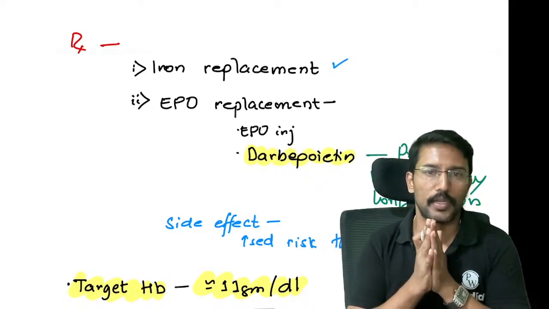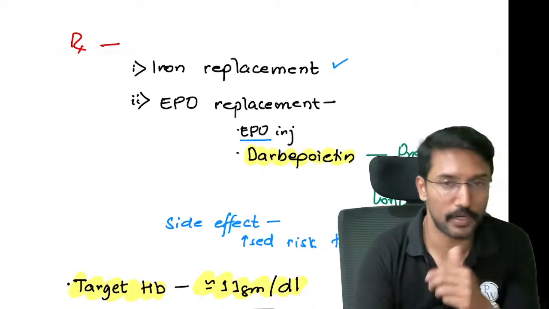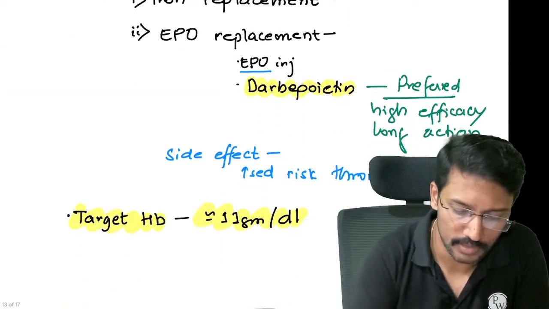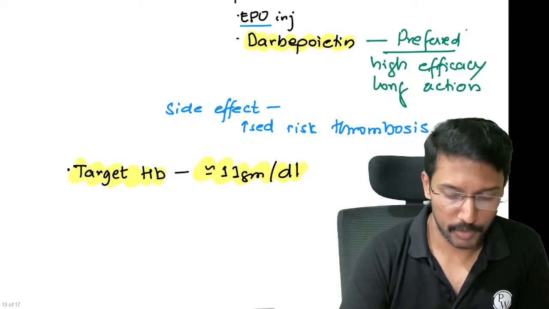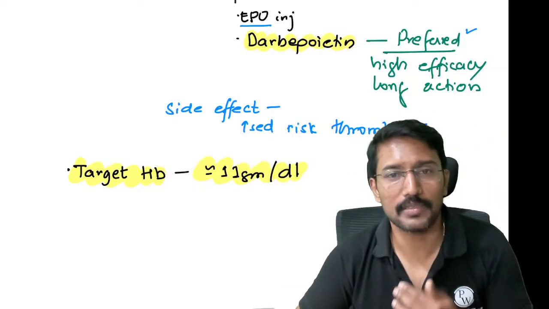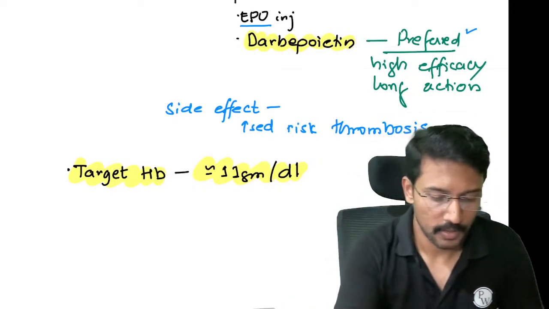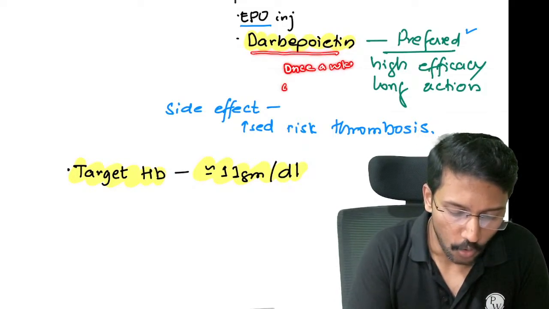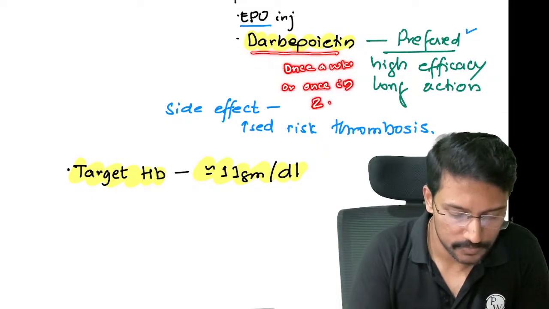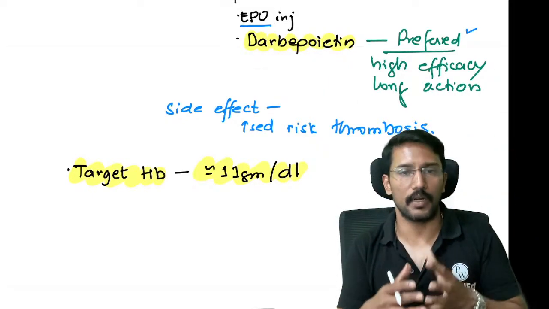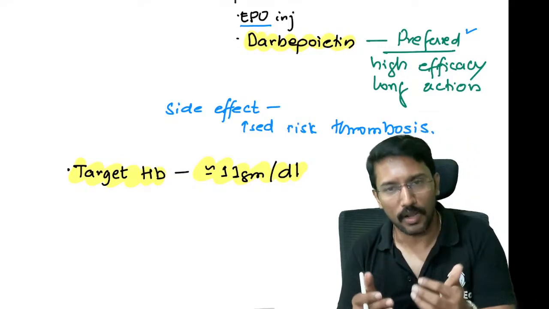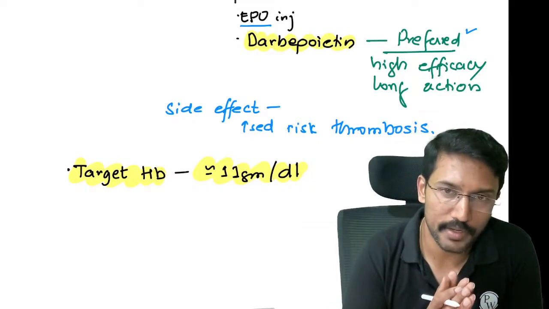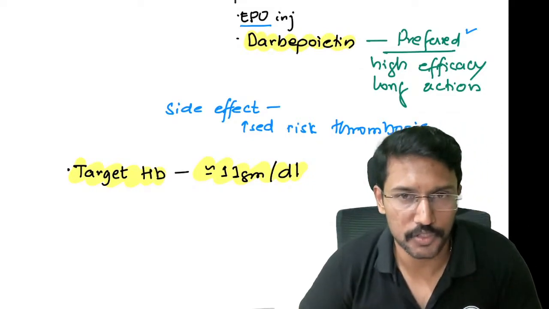There are two forms of erythropoietin available. One is the natural form of erythropoietin, which we can give as an injection, or we have a recombinant or synthetic form of erythropoietin called darbepoetin. Today darbepoetin is the preferred agent because of its high efficacy and longer duration of action. Because of its long duration of action, it can be given once a week, or once in 2 weeks. So we don't need to give it more frequently. Erythropoietin requires twice a week or higher frequency of administration. So darbepoetin is more effective in increasing hemoglobin level and requires less frequent administration.